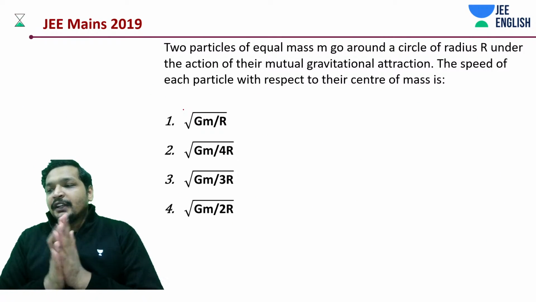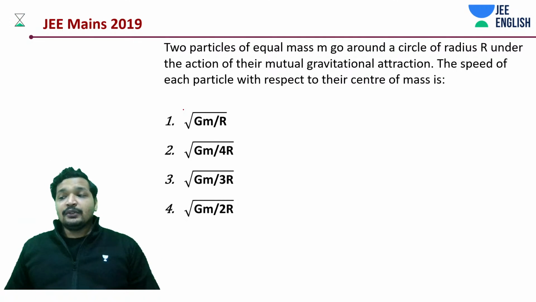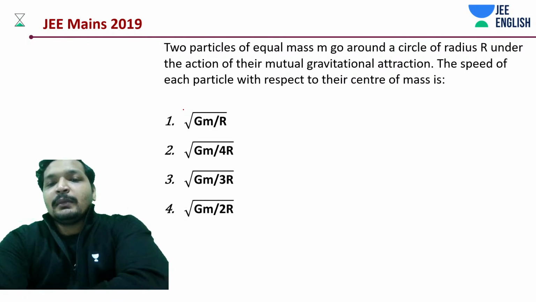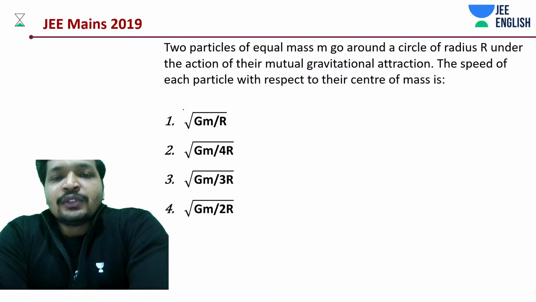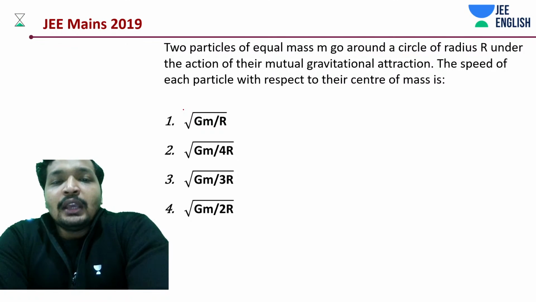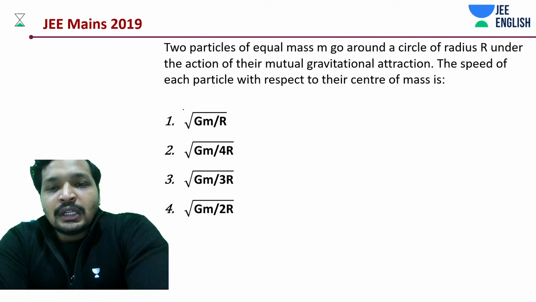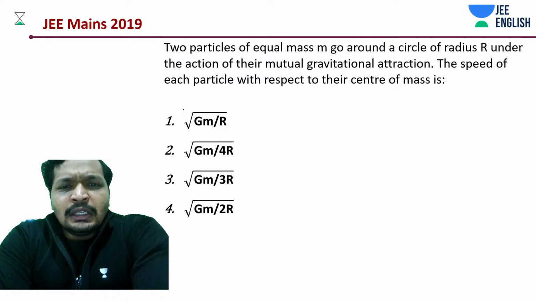Now we have a very interesting problem here. Let's get into that problem and understand how to solve it. So there are 2 particles of equal mass m. We have done a very similar problem, and even a little advanced version of this, with 4 particles, I guess. That 4 particle problem was asked twice in JEE Mains, once in 2016 or so, and once in JEE Advanced, and once in your recent JEE Mains. This is the first time for this one, I guess.